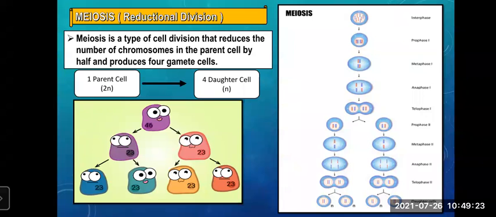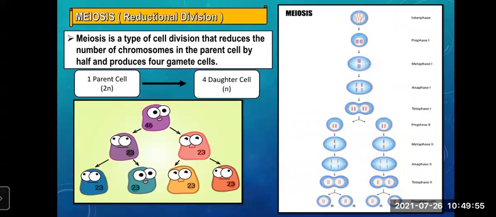So remember, meiosis, also known as reductional division, reduces the number of chromosomes in the parent cell by half and produces 4 daughter cells, represented by small n. That is, they are haploid. So very important: one diploid parent cell produces 4 daughter cells that are haploid.